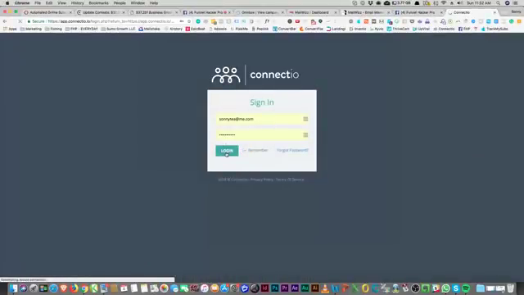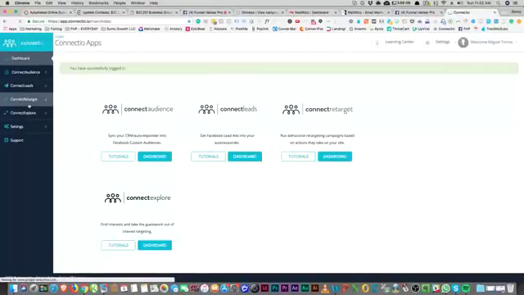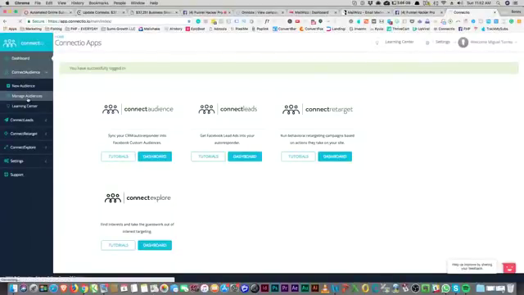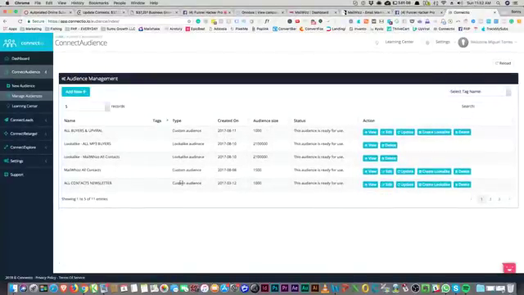So with Connect.io, what it does is it will go inside of your email clients, and it will give you the retargeting, and you can look at different options and make an audience, right? So Connect Audience does this, right? So if you want to manage your audiences with Connect.io, you can see that here's all of my audience sizes and what I have, right? And this is MailWiz, right? All of the contacts that will end up inside of my Facebook audience. So I can automatically make an audience.